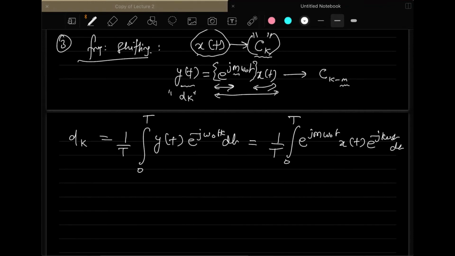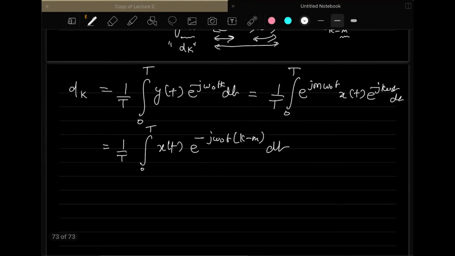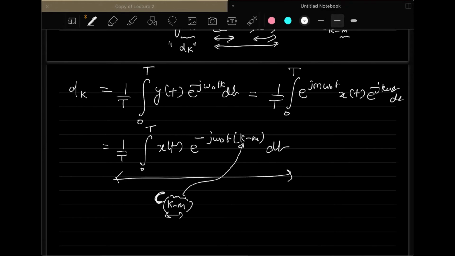Once you have this, you can write it as 1 over T, integration 0 to T, x(t) e to the power minus j omega naught t, with k minus m, and this will be your final expression. Now you know that this is again the coefficient c evaluated at k minus m, because this k minus m is reflected here.